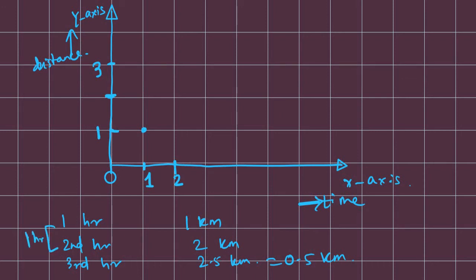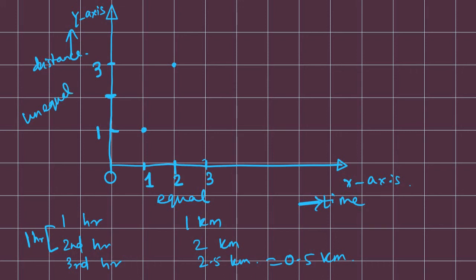So I'll be plotting here, right? Now again, after the third hour, I am taking an equal interval. Now see, this interval is equal, and the distances, we can easily see, are unequal.